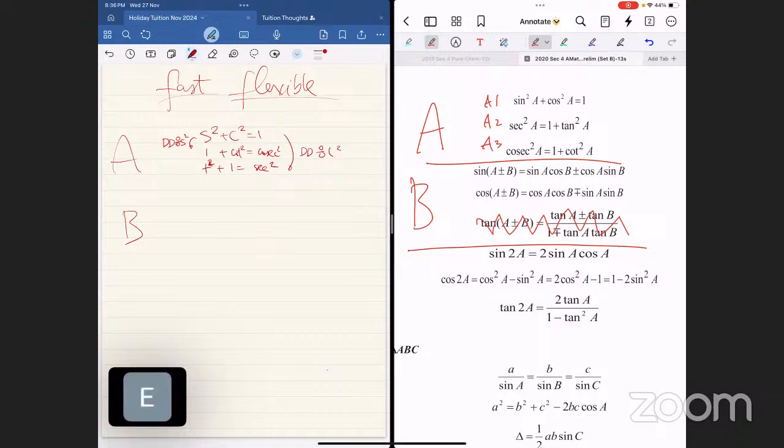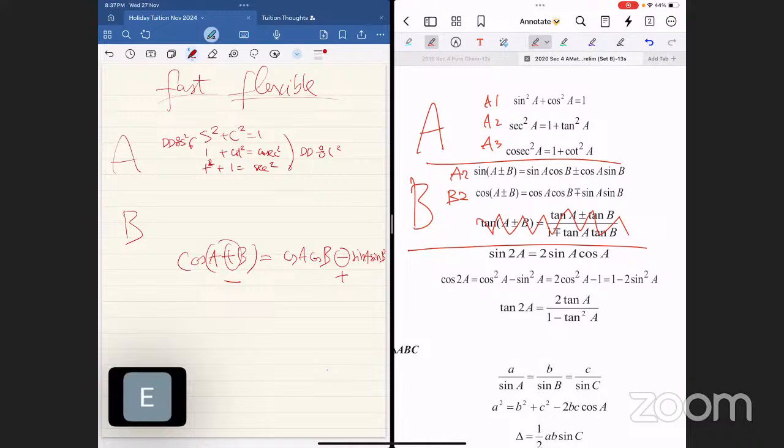For part B, the cosine one, there's like the plus minus sign thing, right? But it's a bit like reverse. Precisely, reverse. When it is cosine A plus B, you must write down cosine A cosine B, right? Minus sine A sine B. That's what it means. Do you understand? The minus is reverse. If this is plus, this is minus. This is minus, this is plus. Do you understand, Evan?